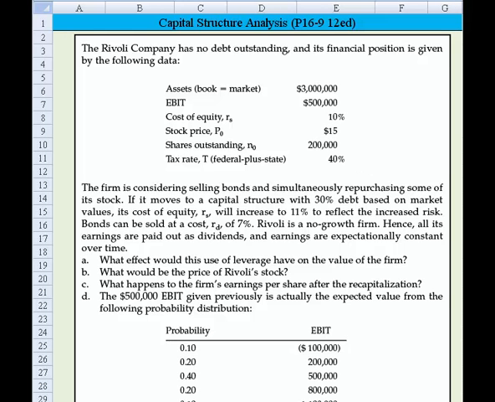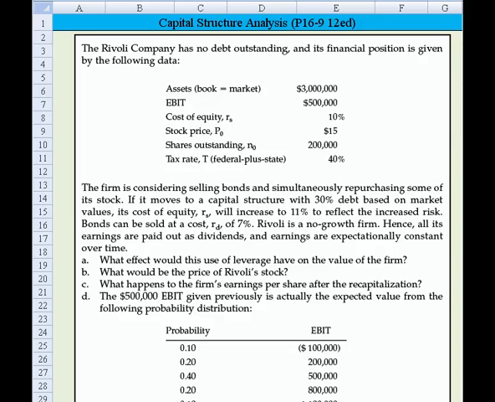Okay, now, given this structure, the firm is considering selling bonds and simultaneously repurchasing some of its stock. If it moves to a capital structure with 30% debt based on market values, its cost of equity, given by the symbol R sub S, the return required on stock, will increase to 11% to reflect the increased risk. Bonds can be sold at a cost of 7%. The symbol for the required return on bonds is R sub D, and Rivoli is a no-growth firm, so all earnings are paid out as dividends. The earnings are expectationally constant over time, so we don't think they're going to change.